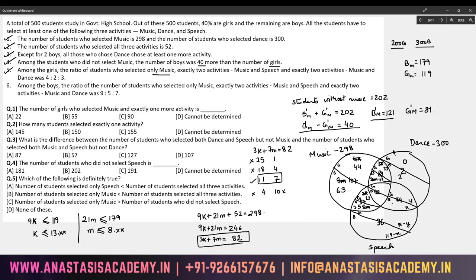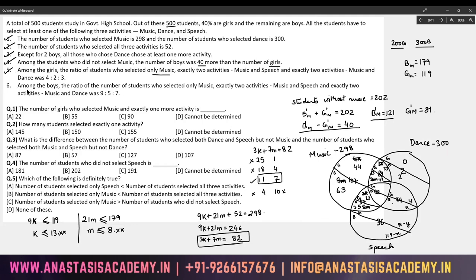The music circle is 298. This is 2 extra here. There is 164 extra here. 164 plus 300 is 464. So in order to take the total to 500 students, the number of students here who have taken only speech will be 36. And now we have all our regions appropriately defined.